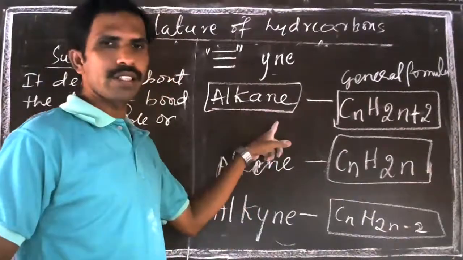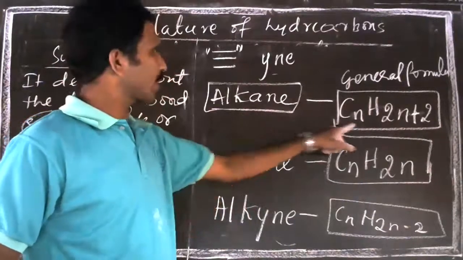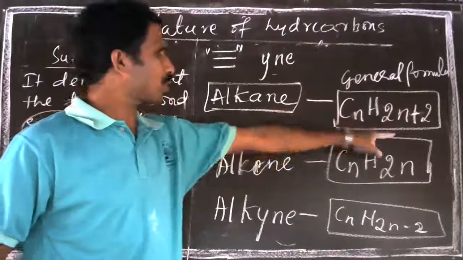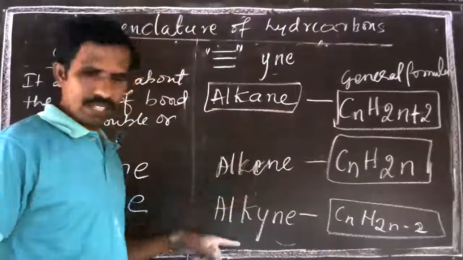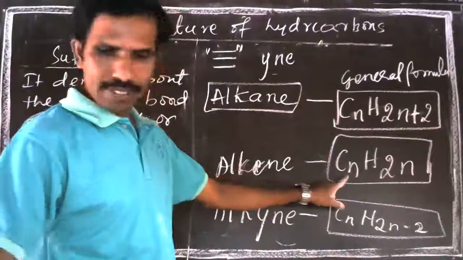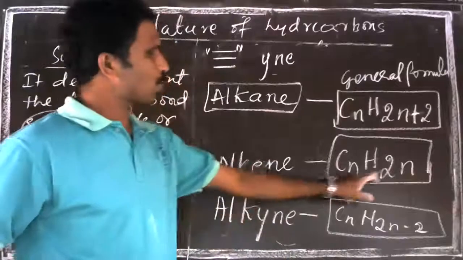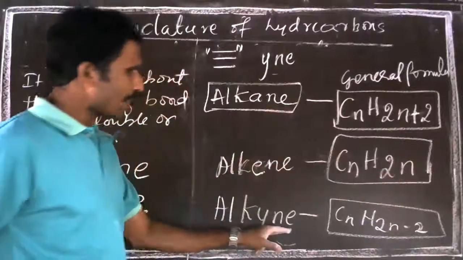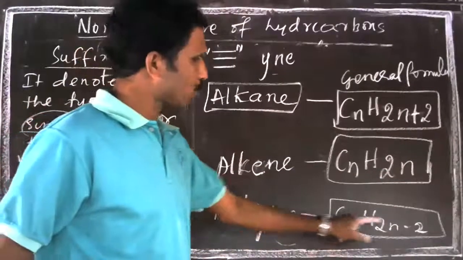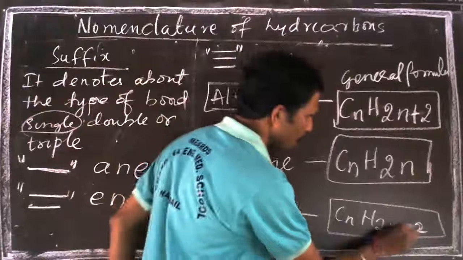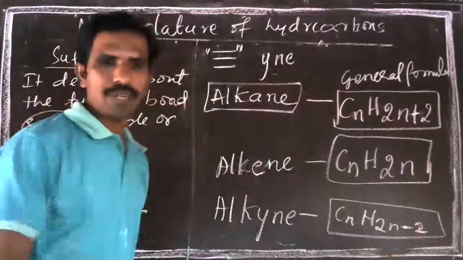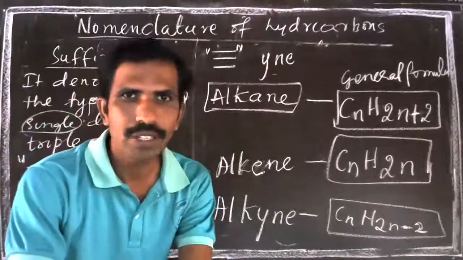So for alkane, the general formula is CnH2n+2; for alkenes, the general formula is CnH2n; similarly for alkyne, the general formula is CnH2n-2. These are the formulas.